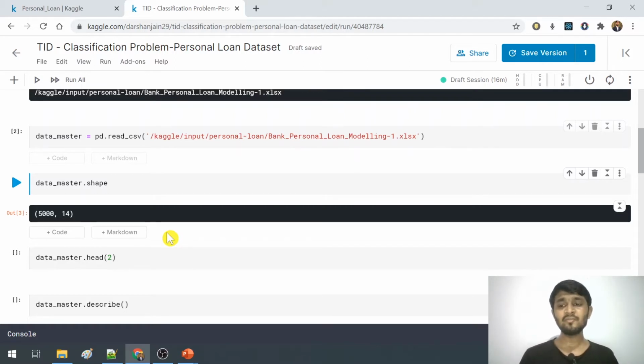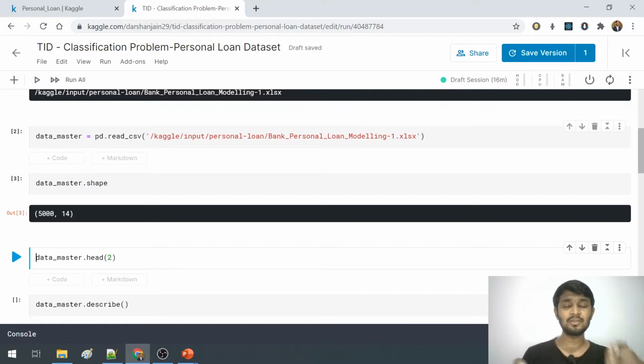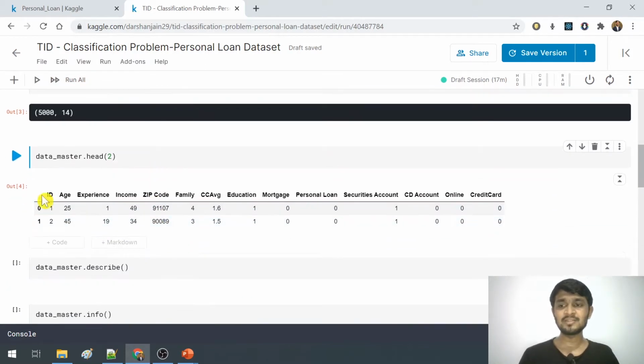To do that, we write dataframe.head, and in it we write the number of rows that we want to see, be it 2, 3, 4, 5, or however many we want. When we run this, we can see that the first 2 rows of the data are given, and this is the column that we have to predict, that is personal loan, and the values given in the first 2 rows are 0, 0 here.